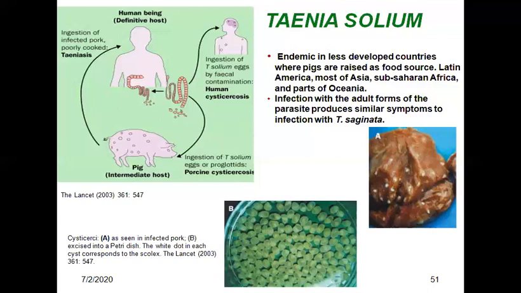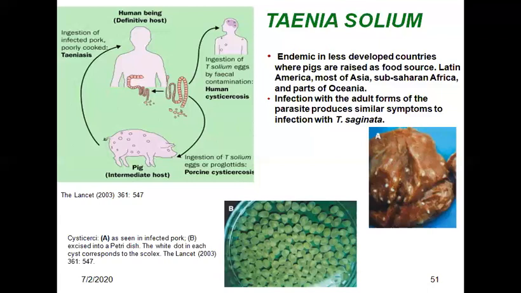Anal swabs with cellophane tape swabs are more useful and superior for detection of eggs in stool. Eggs of saginata and solium are morphologically similar, so indistinguishable. The egg has a six-hooked oncosphere surrounded by an embryophore.